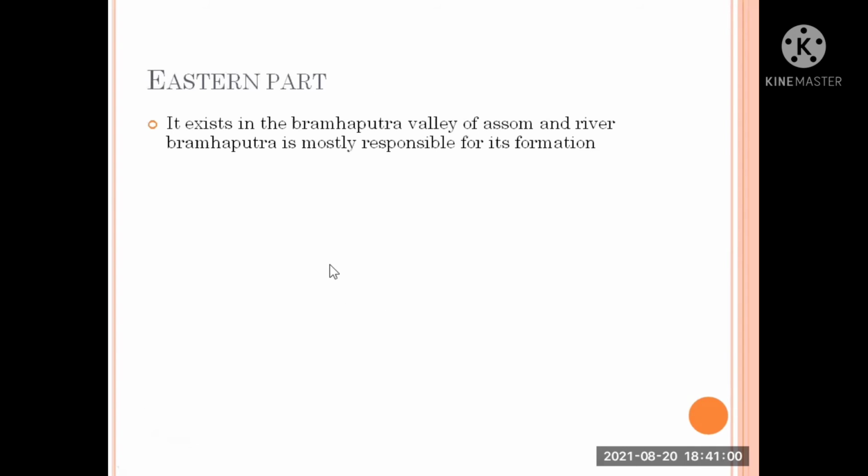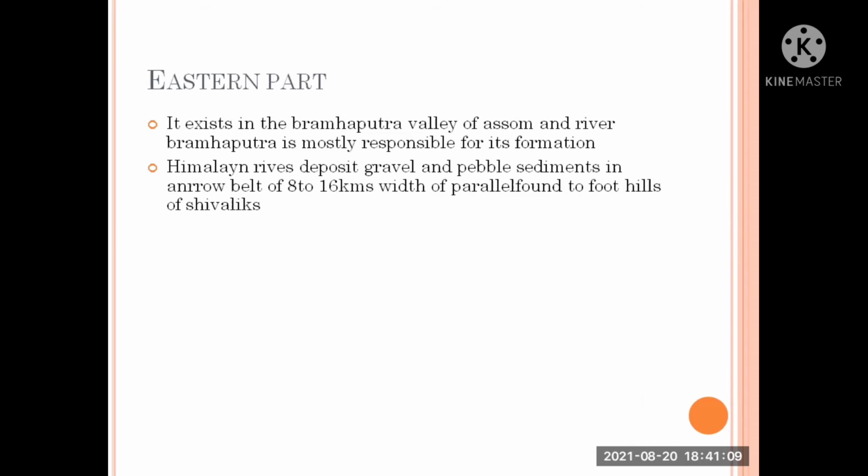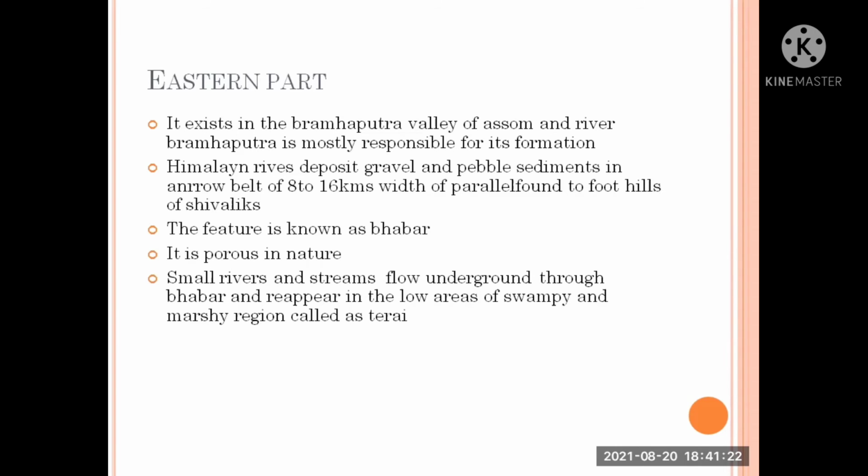Eastern part. It consists of Brahmaputra Valley of Assam, and the Brahmaputra river is most responsible for its formation. Himalayan rivers deposit gravel and pebble sediments in a narrow belt of 8 to 16 kilometers width, parallel to the foothills of Shivaliks. This is known as Bhabar. It is porous in nature, and small rivers and streams flow underground through Bhabar and reappear in the low areas of swampy and marshy regions called terai.